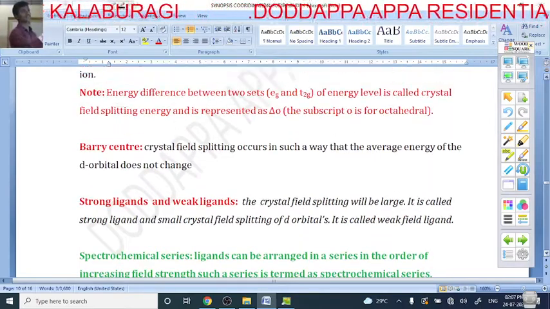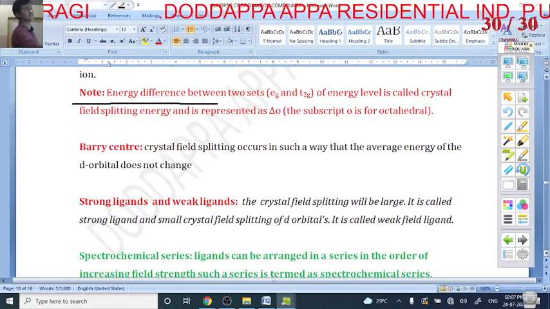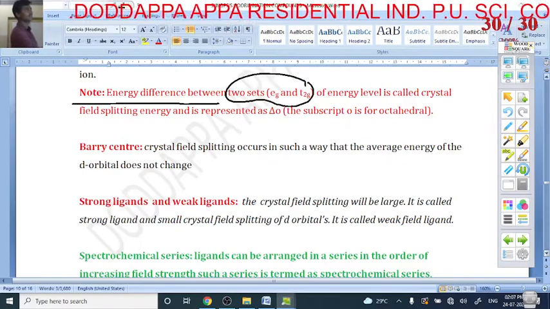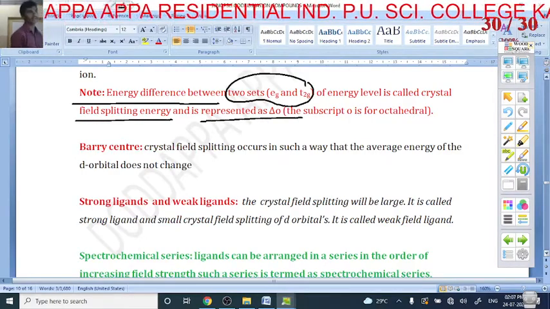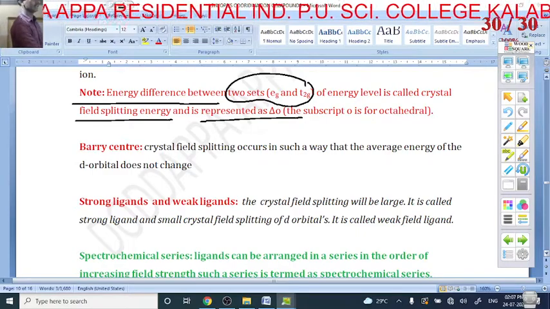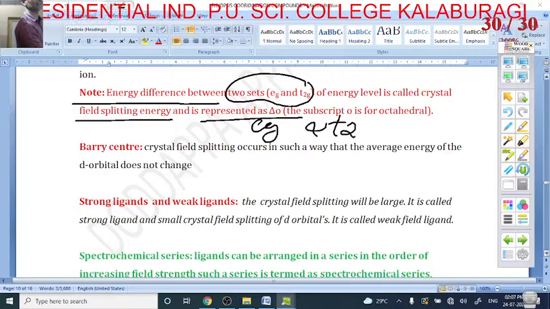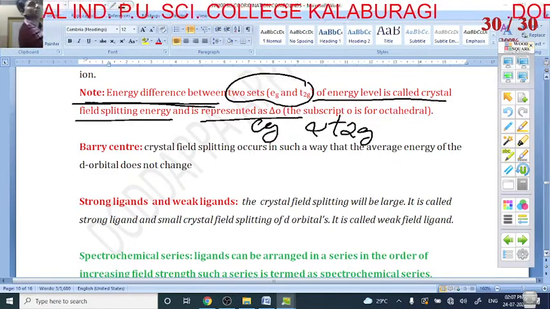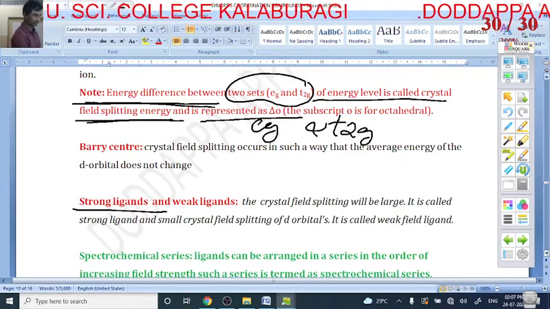This is very important. Yes, my dear students, I can discuss here. The energy difference between two sets, Eg and T2g, is called the crystal field splitting energy, and it is denoted by delta. The energy difference between the Eg and T2g levels is called the crystal field splitting energy.